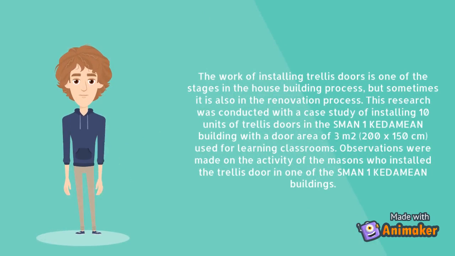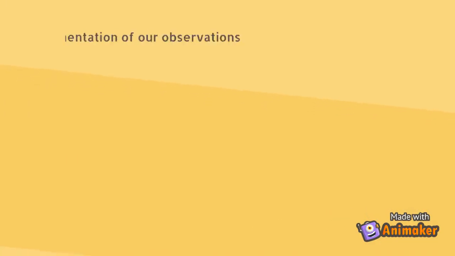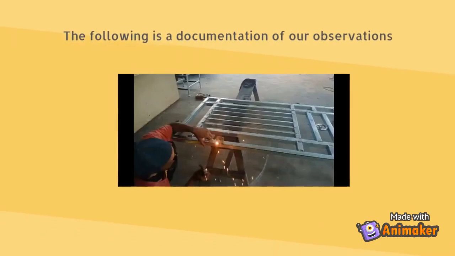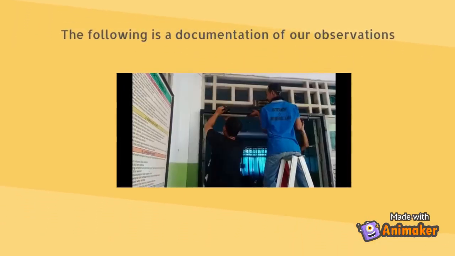This research was conducted with a case study of installing 10 units of trellis doors in the SMAN 1 Kedamean building, with a door area of 3 square meters, 200 by 150 centimeters, used for learning classrooms. Observations were made on the activity of the masons who installed the trellis door in one of the SMAN 1 Kedamean buildings. The following is a documentation of our observations.